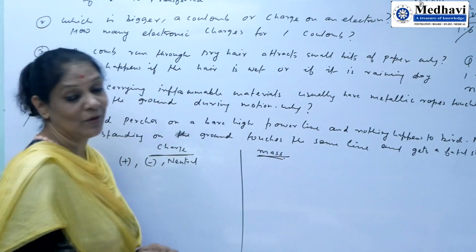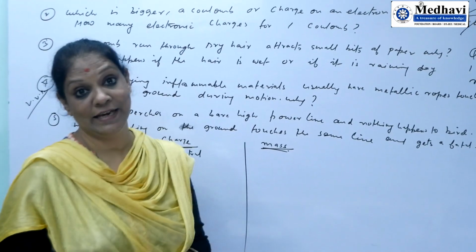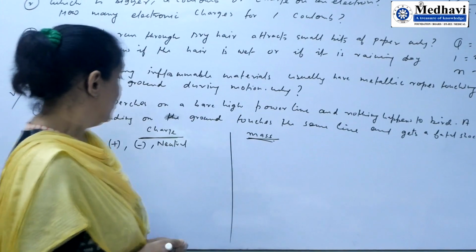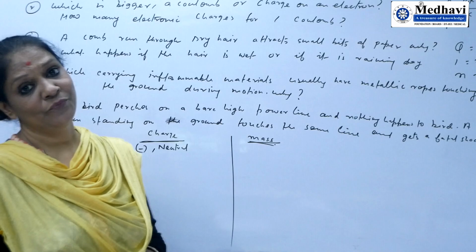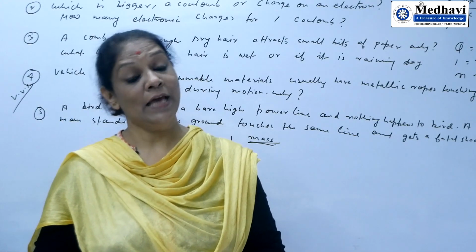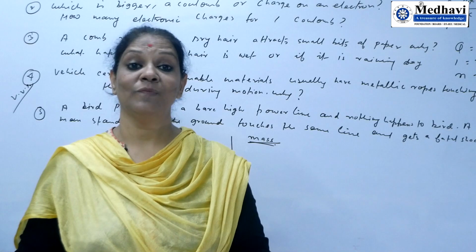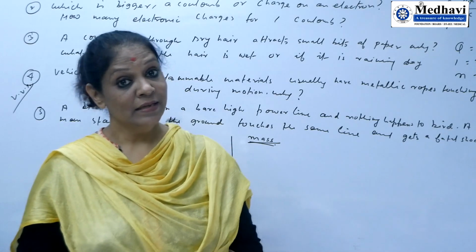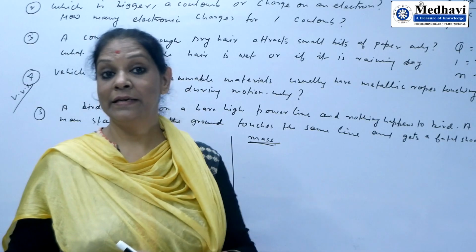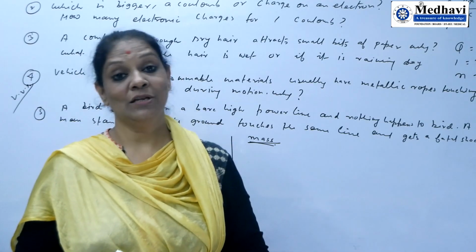Mass cannot be positive, mass cannot be negative. Unit of charge is coulomb, unit of mass is kilogram. SI unit of charge is ampere second, SI unit of mass is kilogram. Dimension of charge is M0 L0 T A. Dimension of mass is M.